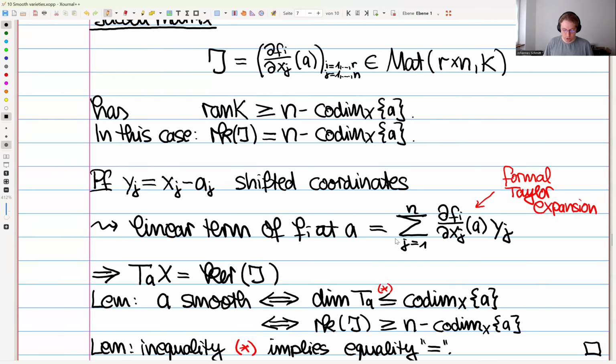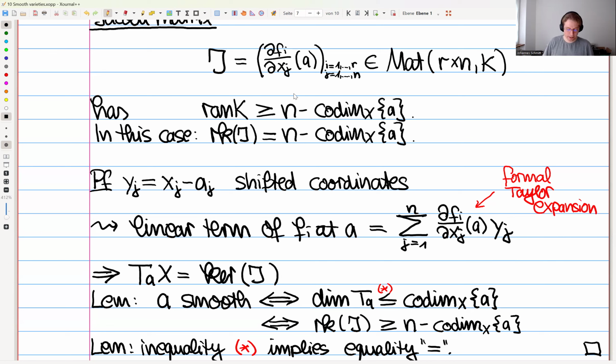Okay, so we do get the linear terms, and we see already these partial derivatives appearing here in the matrix J make an appearance. In fact, you see this is just obtained by taking this vector of the y_j's and multiplying against this matrix here.